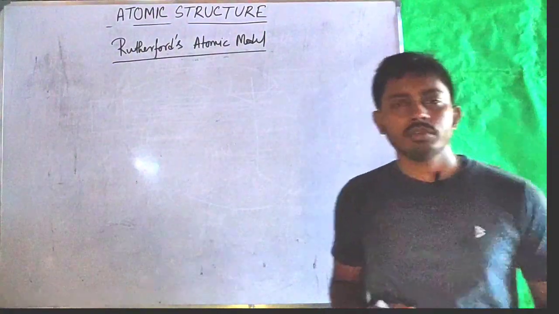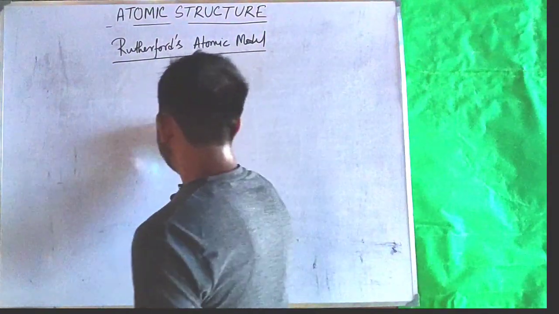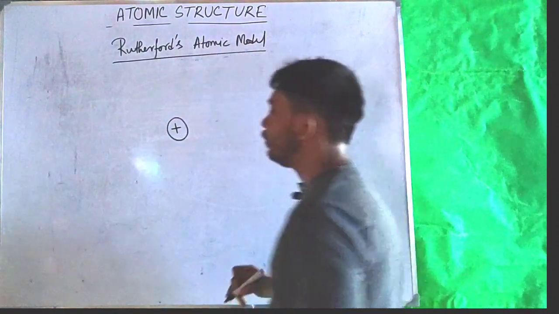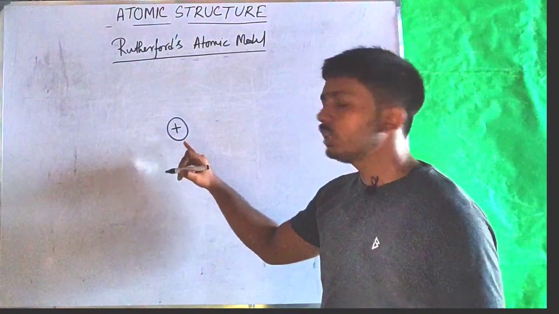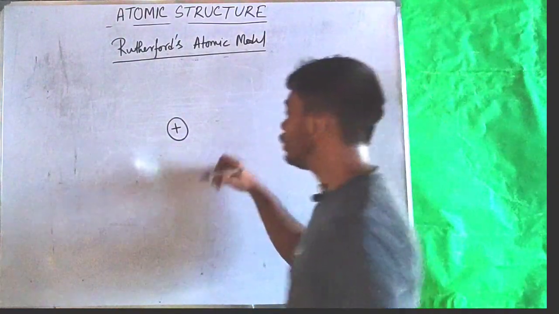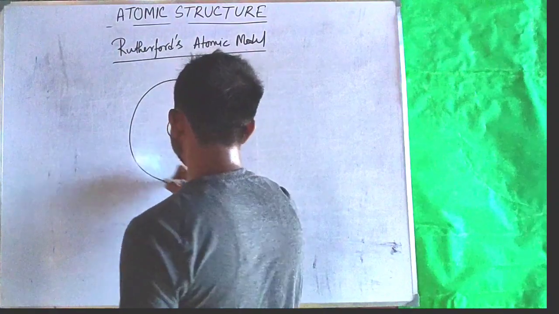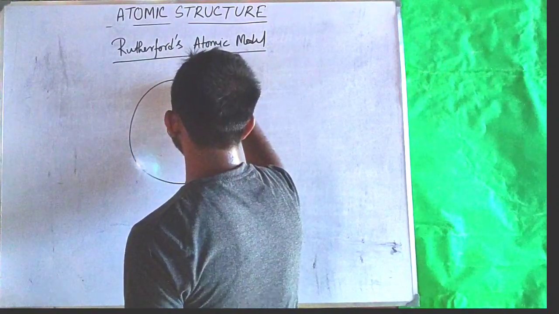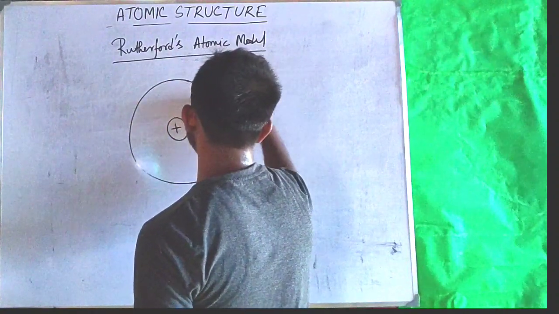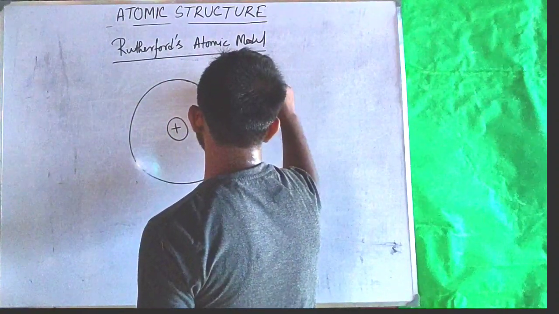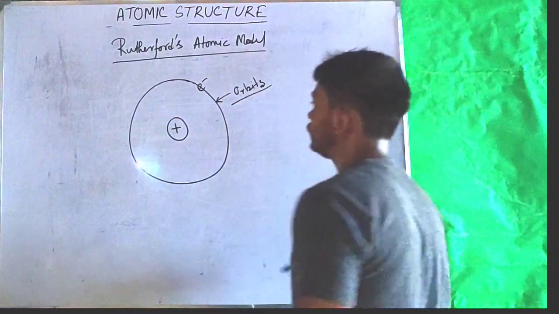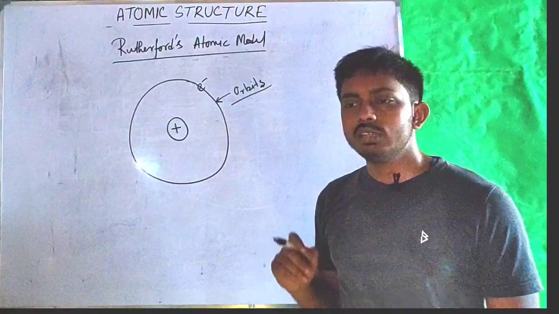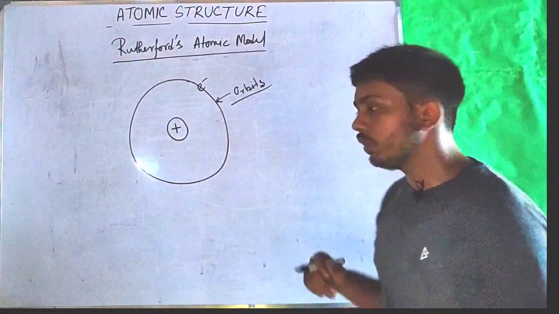In his atomic model, Rutherford considered that all the positive charges and the masses of an atom are centered at a particular point, and that is termed the nucleus. The electrons were revolving around this nucleus following certain circular paths that were known as orbits. He explained the stability of an atom in the following manner.